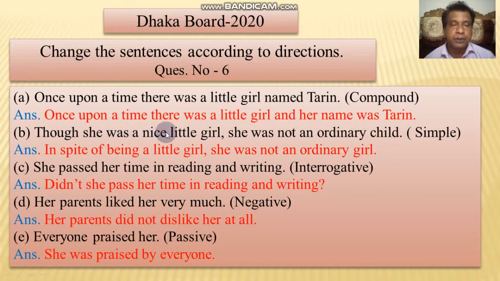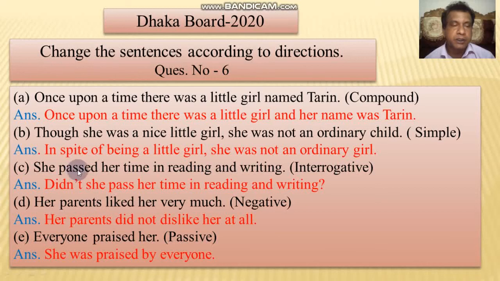Though she was a nice little girl, she was not an ordinary child. Simple. There is though. If there is though, there will be in spite. If there is was, it will be being. Answer: In spite of being a little girl, she was not an ordinary girl.